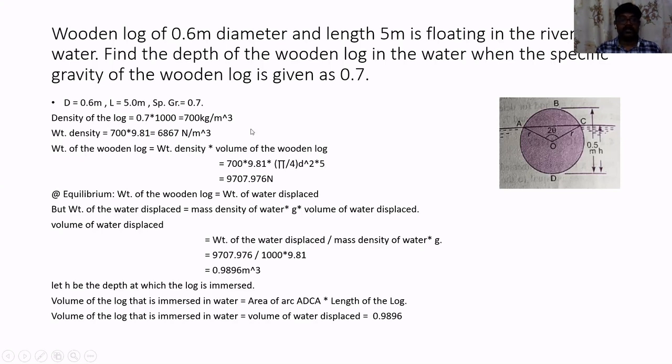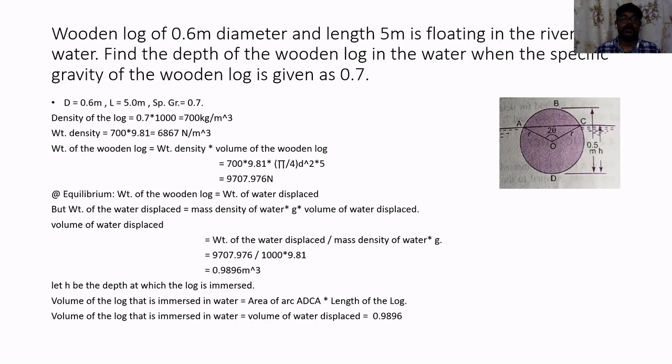But at the same time, he has given me the specific gravity. The first thing that I'm going to do is calculate the density of the wooden log. We know specific gravity is given as 0.7. The definition of specific gravity is the ratio of density of given fluid or object to the density of standard fluid or object.